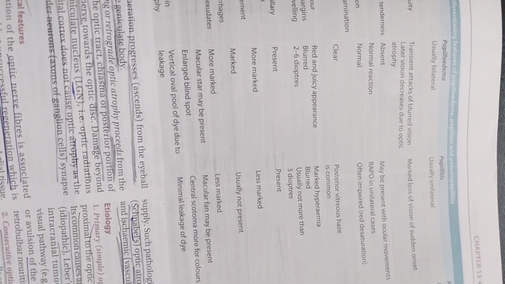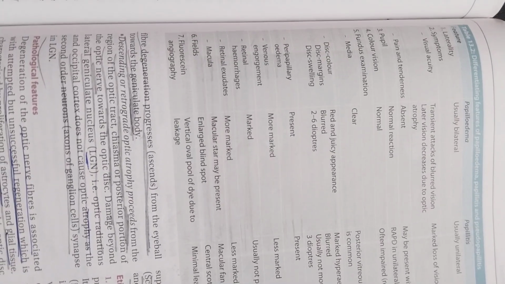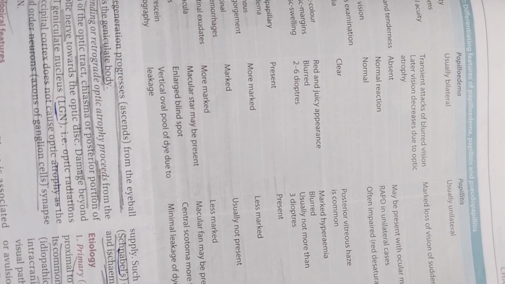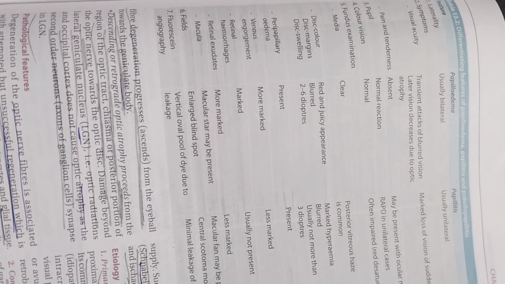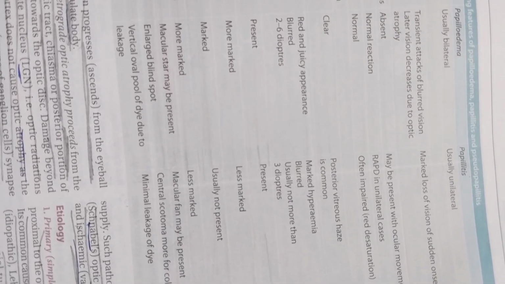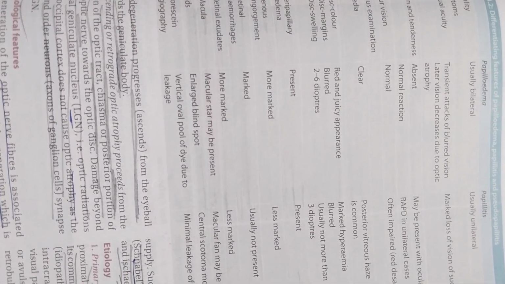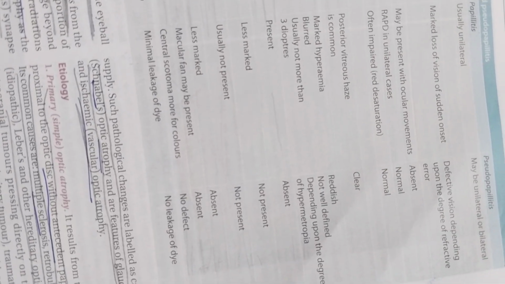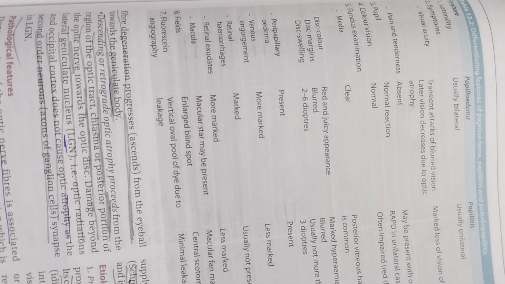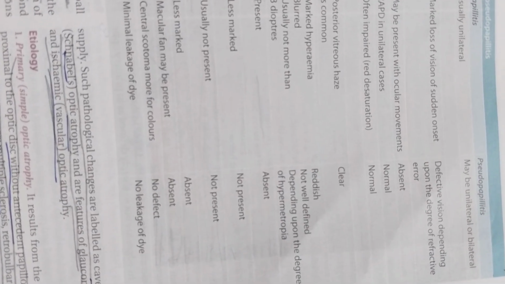Retinal hemorrhages are marked in papilledema, not present in papillitis, not present in pseudopapillitis. Retinal exudates are more marked in papilledema, not present in papillitis and pseudopapillitis. Macular star may be present in papilledema, macular fan may be present in papillitis, absent in pseudopapillitis. Fields: enlarged blind spot in papilledema, central scotoma more for colors in papillitis, no defect in pseudopapillitis. In angiography, a vertical oval pool of dye due to leakage in papilledema, minimal leakage of dye in papillitis, and no leakage of dye in pseudopapillitis.